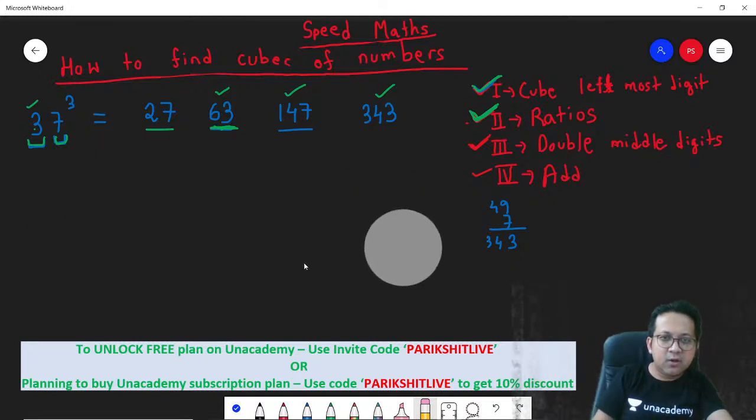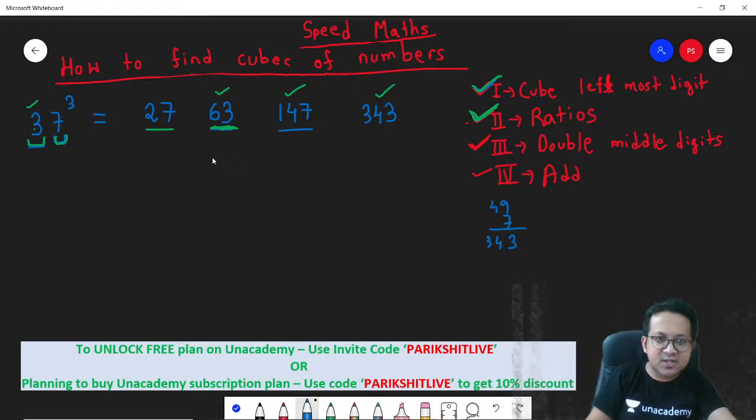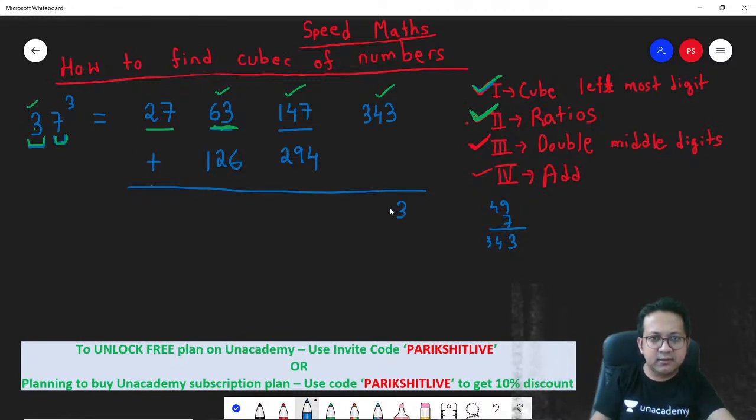Fine. Okay. Step 3. What is step 3? Double the middle two digits. So 63 will become 126 and 147 will become 294. And the last step, add them up. So 34 is the carryover, right?